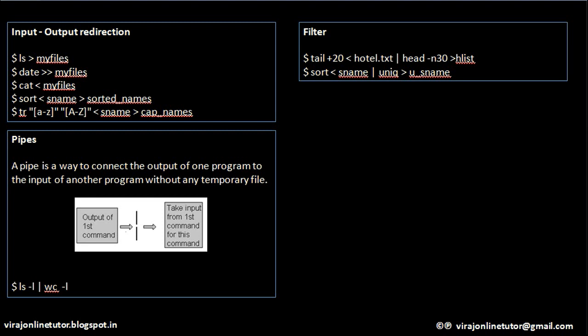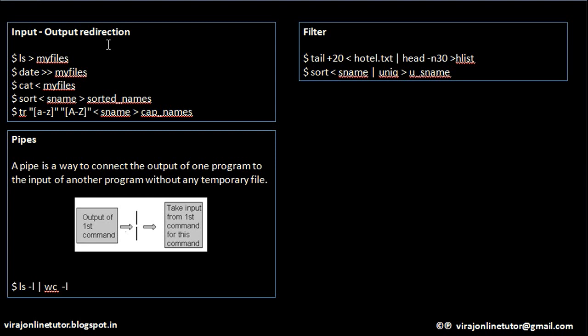Now we'll move into very important concepts in shell scripting. First is input output redirection. Whenever you write shell scripts, we don't always want things to be printed on the screen. We want the output of some scripts to go into some file.